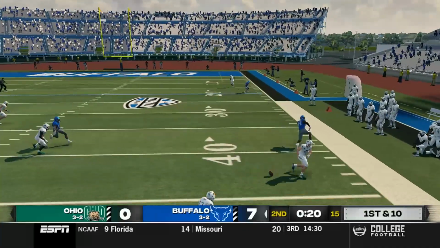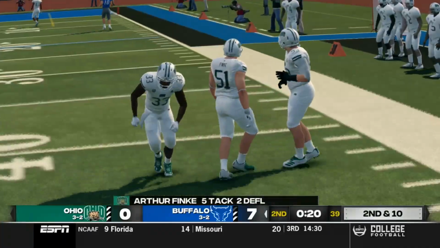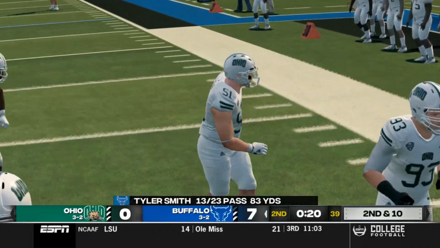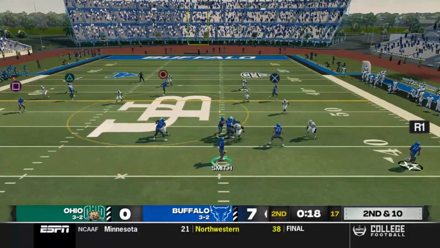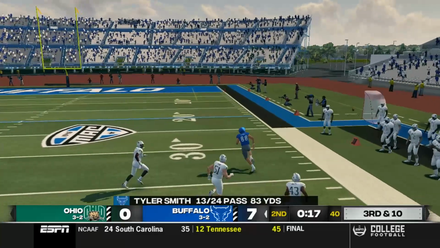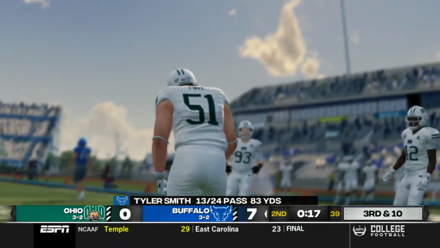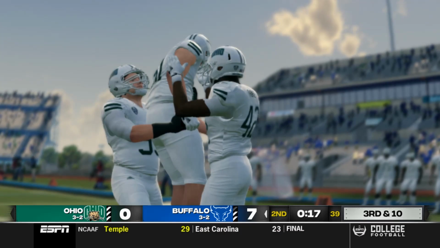Smith back to pass. He throws almost an interception to the Bobcats. I don't know what's going on with him today. 20 seconds left till halftime. Tyler Smith back to pass. He has an open Dalton Alexander again and misfires. Tyler Smith is killing the Bulls today.